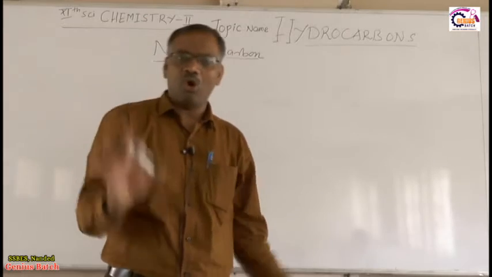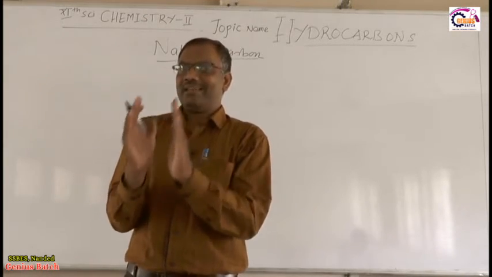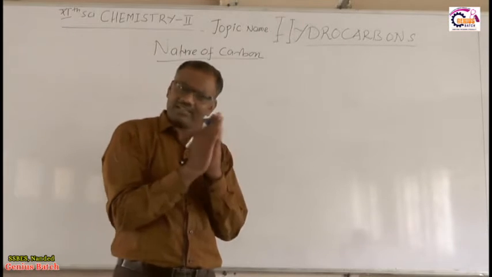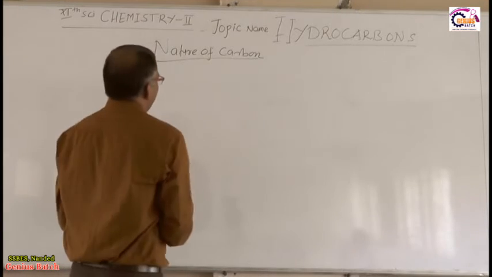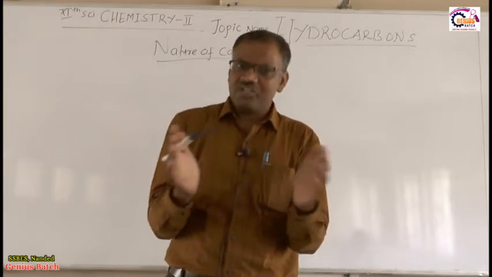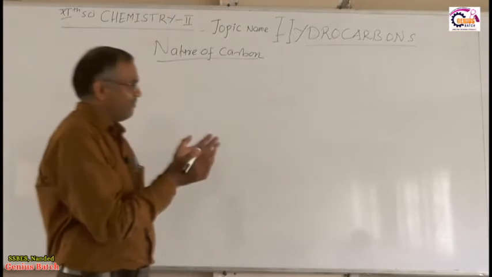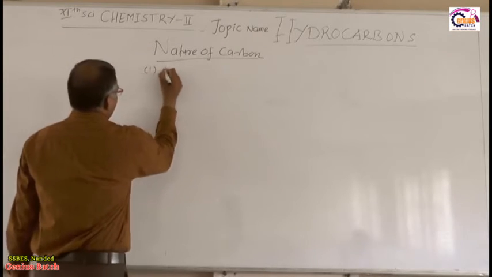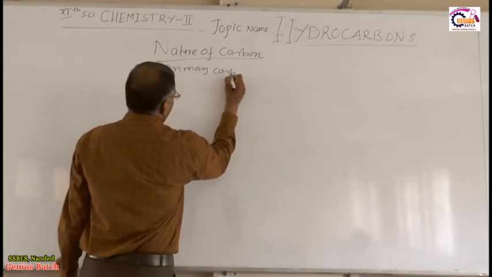You should know all these things before going to start the alkane, alkene, alkyne or other preparation methods and their chemical properties. Nature of carbon. So depending upon the nature of carbon, we can study the primary carbon, secondary carbon. So first nature is the primary carbon.